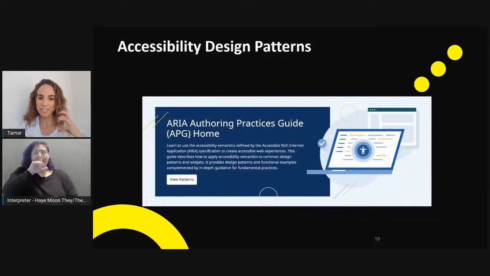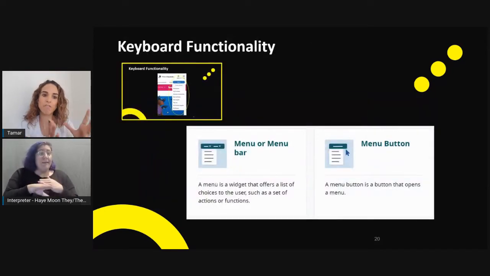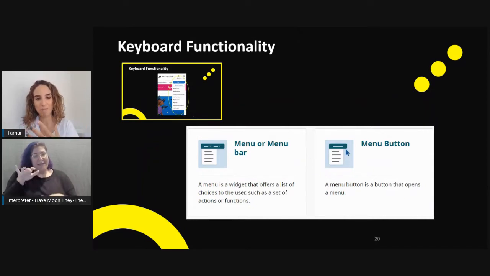And yet we still suggest that if you're looking for keyboard functionality and we have the menu bar and buttons, then there's ways to really understand how to implement this from the beginning.